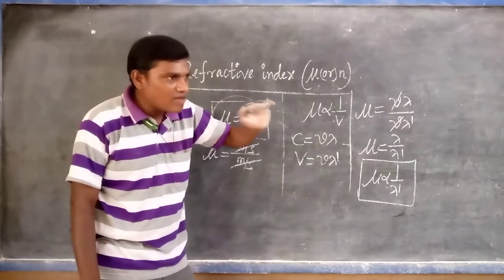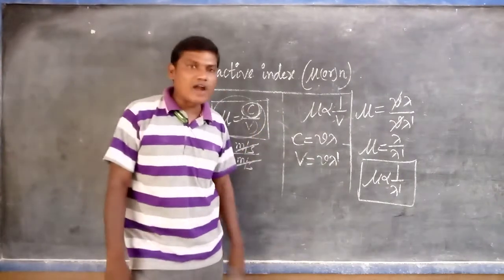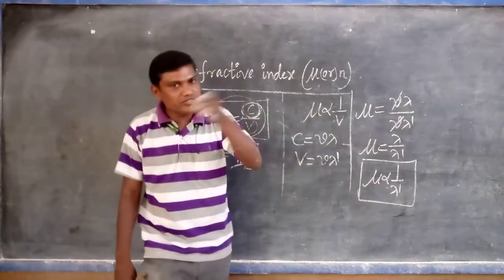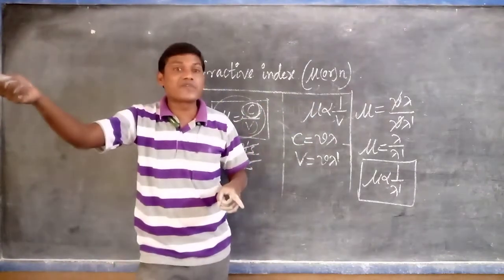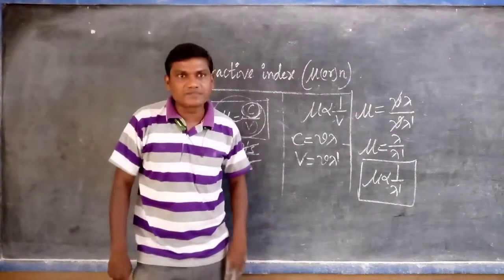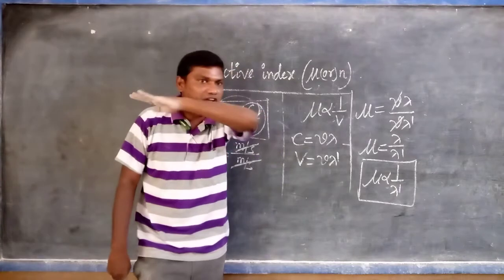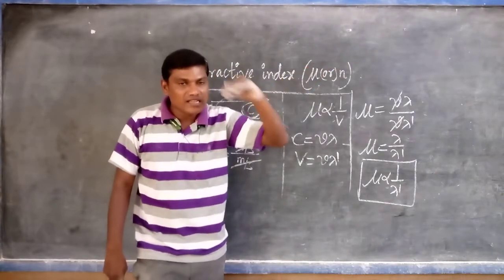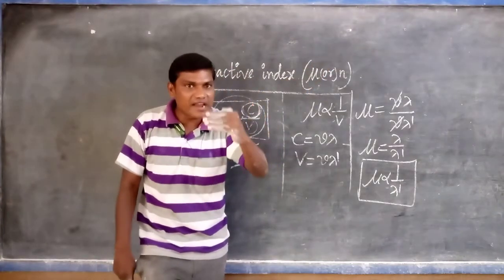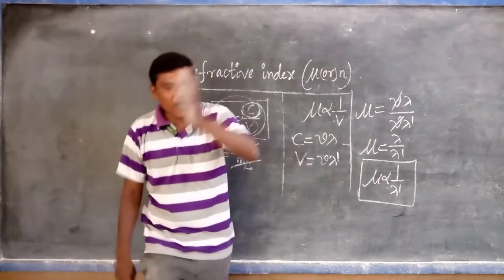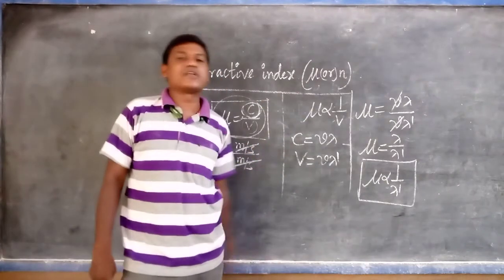If it enters into the water from air, its wavelength changes. If the same red light is used in glass, that wavelength is different when compared to the water. So the wavelength of the light in the air or vacuum is a constant, but the same color's wavelength is different in air, water, diamond, benzene, and different mediums.